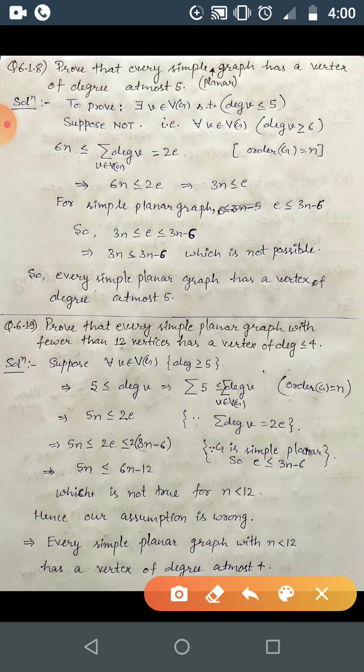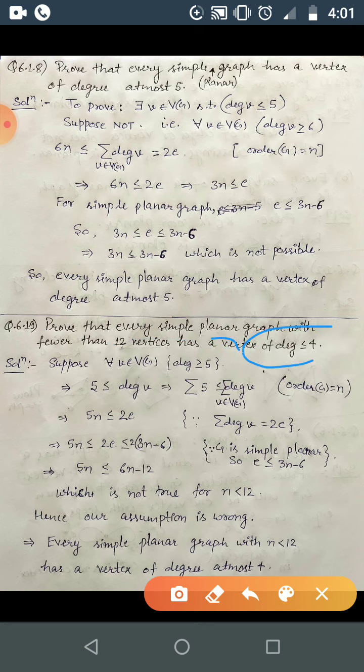Okay. So again I'll be proving this by contradiction. So suppose there exists such a vertex. So we have to just prove that there exists at least one vertex. Okay. So the negation of this one will be every vertex of V has at least degree 5, okay, which is greater than 4. Okay, that will be the negation of this one.